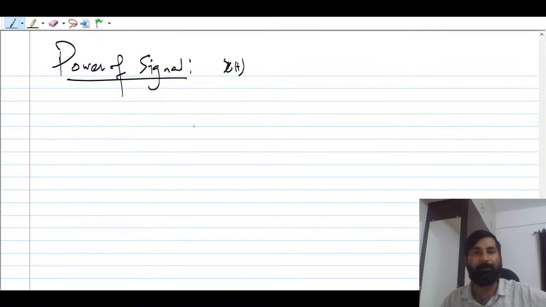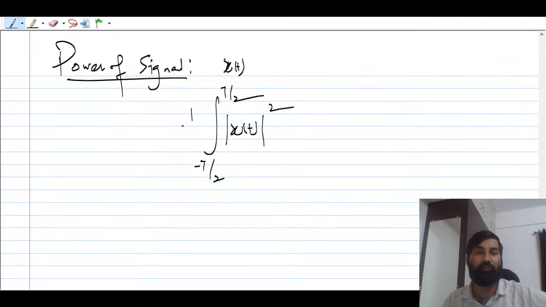Understood? So we need to take again the mod of x(t) squared, and then we need to integrate from minus T/2 to T/2. Then we need to average. So we always try to compute power, that is, average power we always compute.